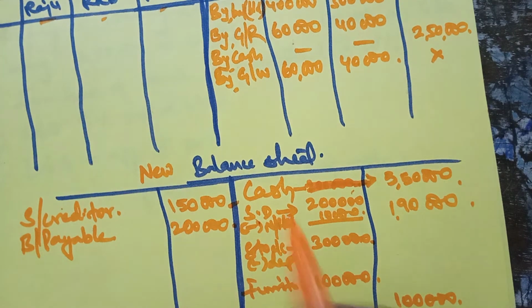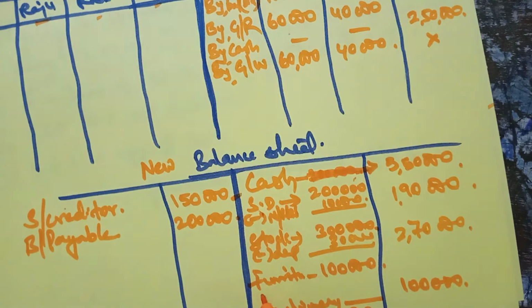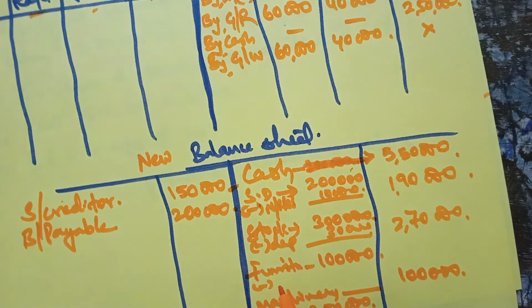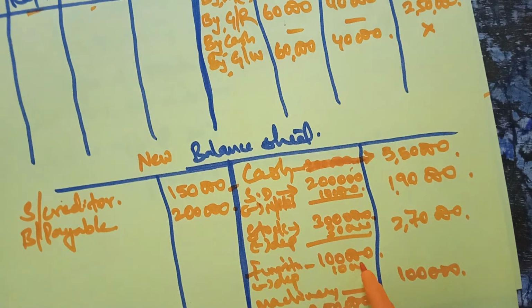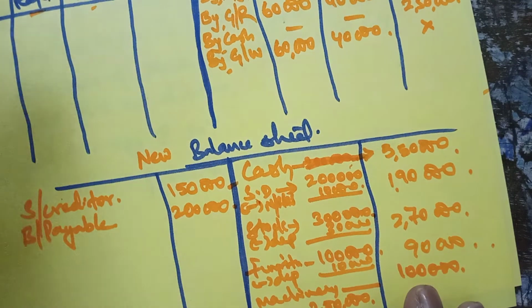Depreciation on stock, we show it as a loss once in revaluation account. The second time it should be deducted from the concerned asset. So this asset value will be 2,70,000. Furniture also got depreciated, that also you deduct 10,000. Its value will be 90,000. So this is the current value.